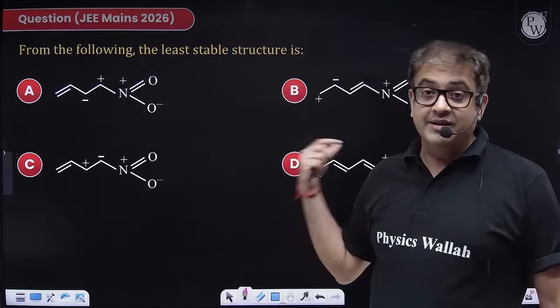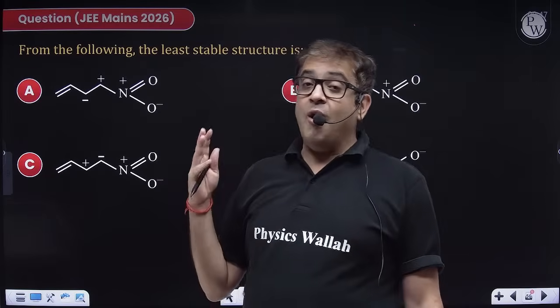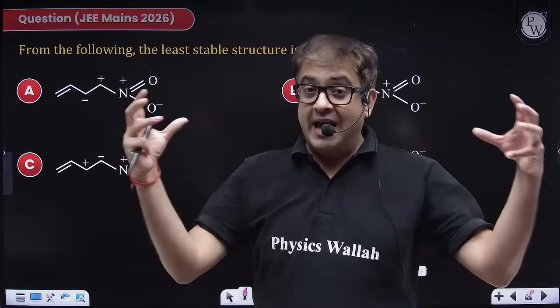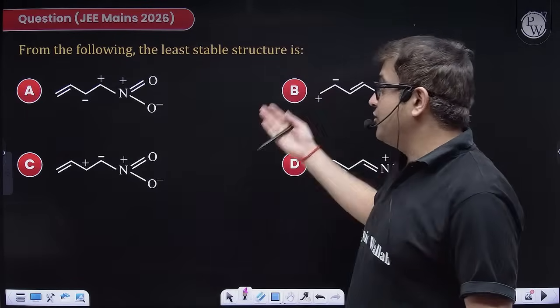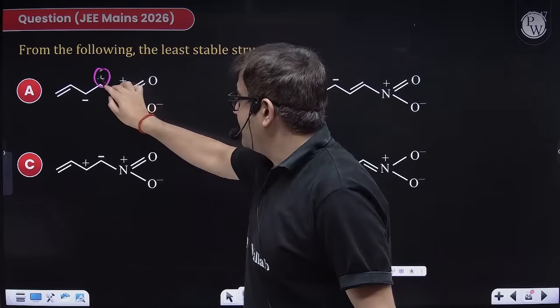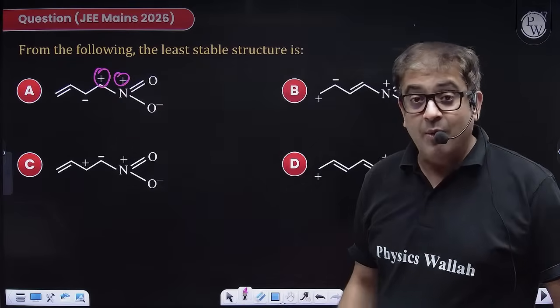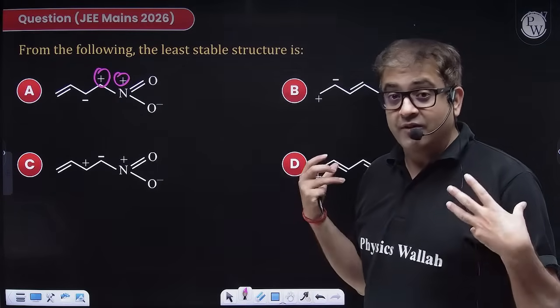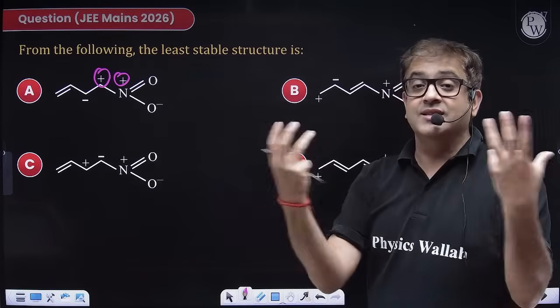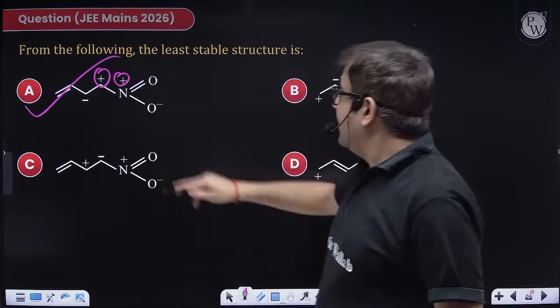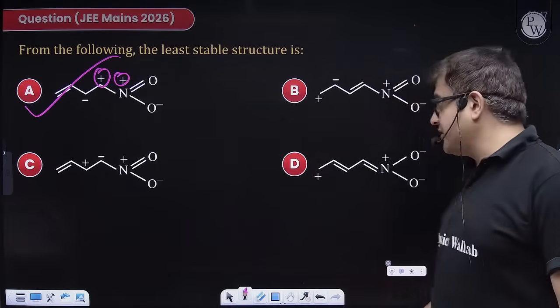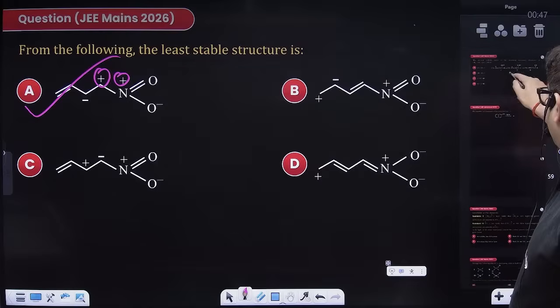After that, opposite charges should be as close as possible, and similar charges as far as possible. Here, similar positive charges are closer, so they will have huge repulsion, so this will be least stable. And most of you have given the answer correctly, so good.